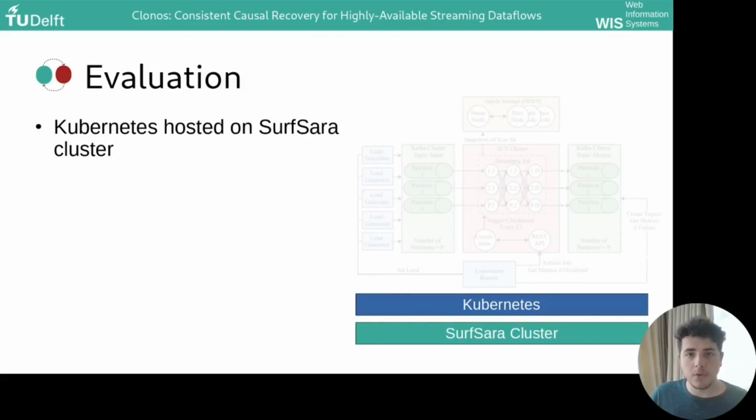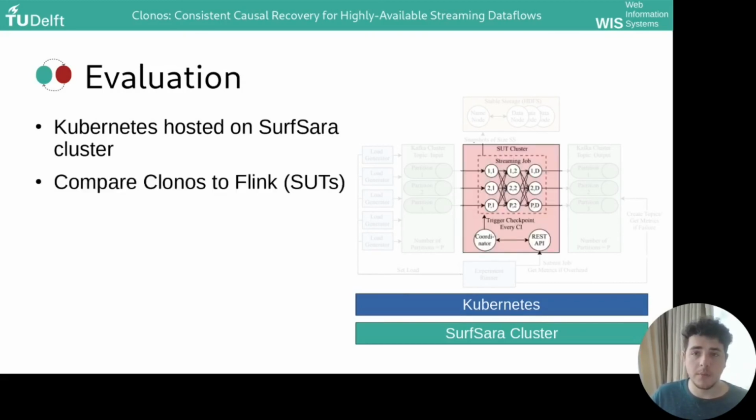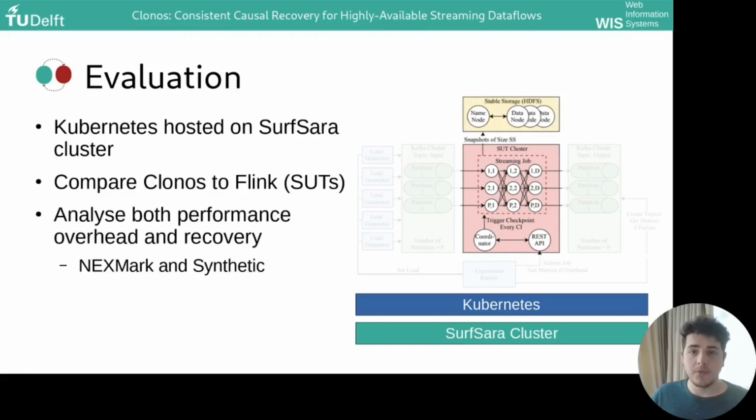We evaluated Clonos using Kubernetes on the Surf-Sara cluster. We compare Clonos to Flink, the system we modified. Thus, we deploy both systems under test on Kubernetes, as well as HDFS for storing checkpoints. We analyze both the failure-free performance overhead introduced by Clonos and the recovery performance. And we use two different workloads for this: the Nextmark benchmark, as implemented in Apache Beam, and the synthetic job, which gives us much more control over the shapes of the graph.